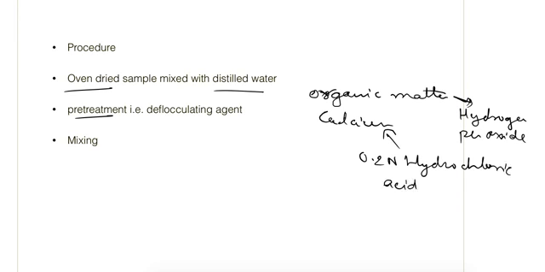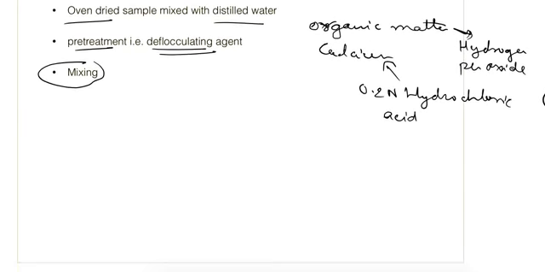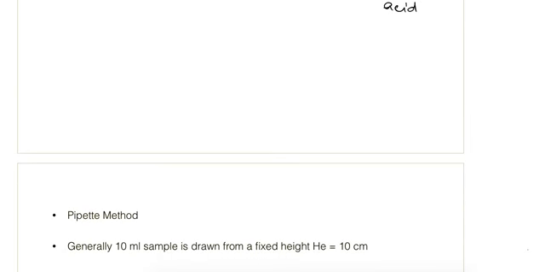To remove the calcium, and to avoid the flock formation, we use some deflocculating agent. And then we thoroughly mix the sample and then we move to the actual experiment. It can be performed by two methods. First is the pipette method and the other method is the hydrometer method.